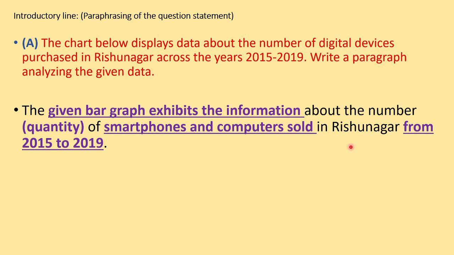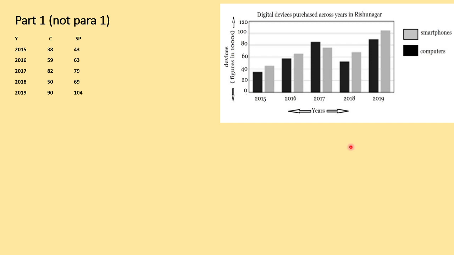Now after the introductory line, we come to part 1. So remember, it is not para 1. The information is to be written in one single paragraph. Therefore, this is part 1. My part 1 is 2015 and 2016 and then part 2 will be 2017. But till 2017, I'll be writing in this part only. So this is for my information, the figures.